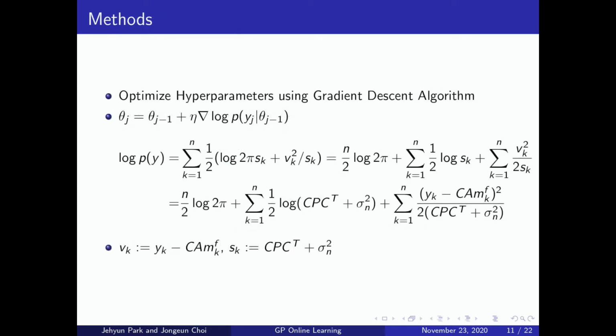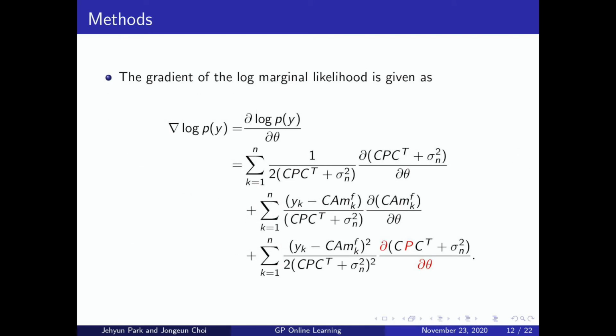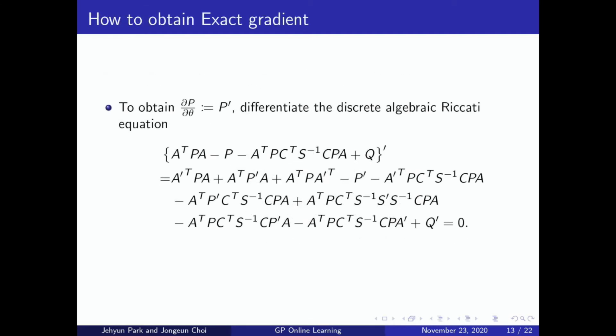Now, we will show you how to overcome the performance reduction in sparse data stream situations. We optimize the hyperparameters using a gradient descent algorithm and log marginal likelihood. To compute the gradient of the log marginal likelihood, we need to obtain the partial derivative of P, written in red. Here we compute P prime as the solution of the Lyapunov equation.